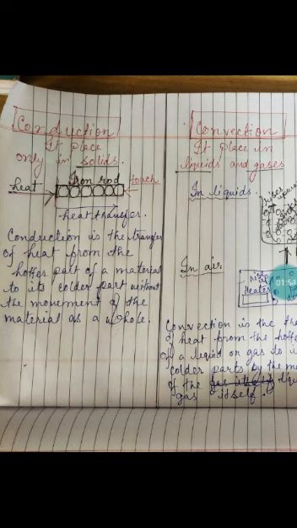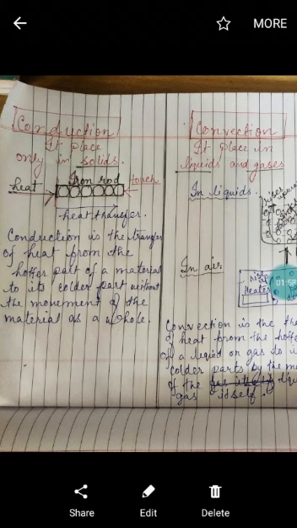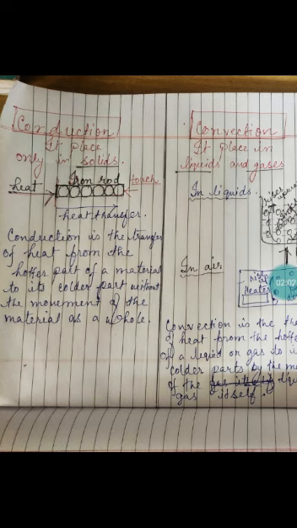Yes, that means heat is transferred from one molecule to another without the actual movement of the material as a whole. The material is not moving, right? But the molecules inside the material are vibrating, and through the vibratory motion the heat is transferred from one end to the other. From this we understand what?